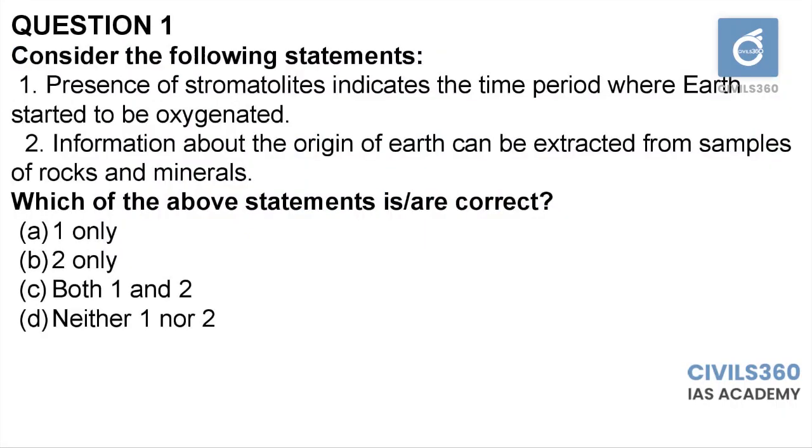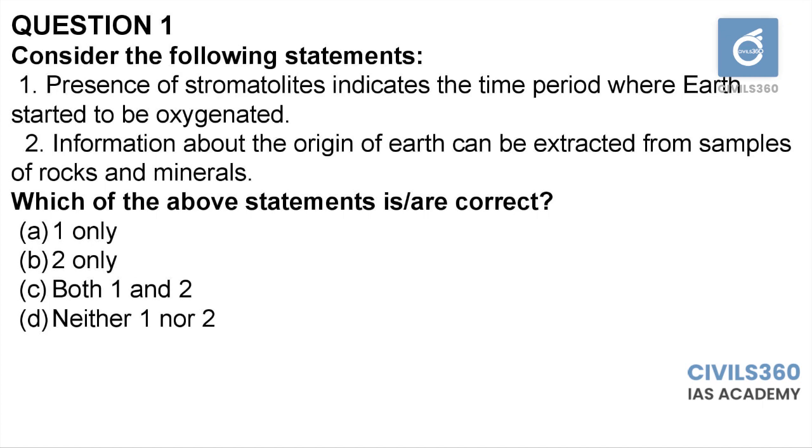First question, consider the following statements. Presence of stromatolites indicates the time period where Earth started to be oxygenated. Second statement, information about the origin of Earth can be extracted from samples of rocks and minerals. Which of the above statements is or are correct? 1 only, 2 only, both 1 and 2, neither 1 nor 2.